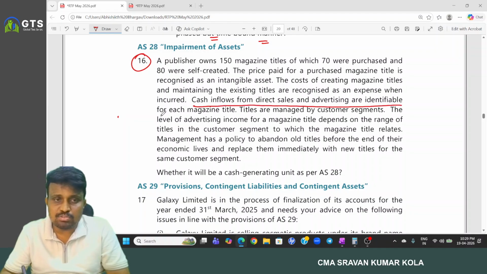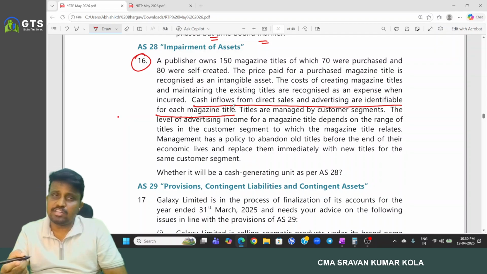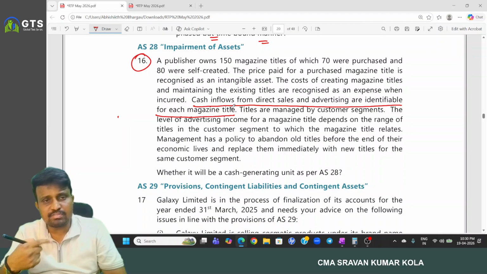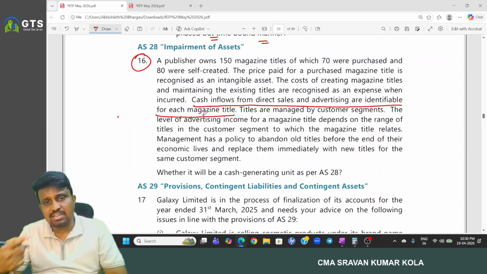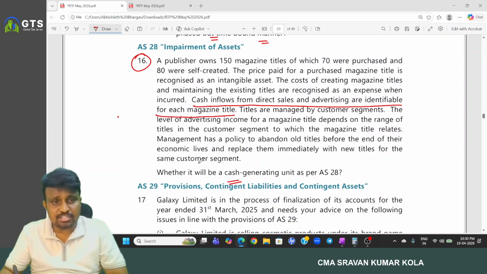So here cash flows are identified for every magazine title, and titles are managed by customer segment, and the level of advertising income for a magazine title depends upon the range of titles in the customer segment to which the magazine title relates. So here cash flows relating to every magazine title are identified independently, and advertising income also we can identify. So based on that we can treat every magazine title as a cash generating unit. You can treat it separately. Every magazine title is treated as a separate cash generating unit.